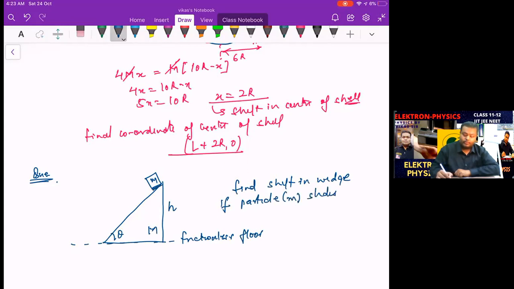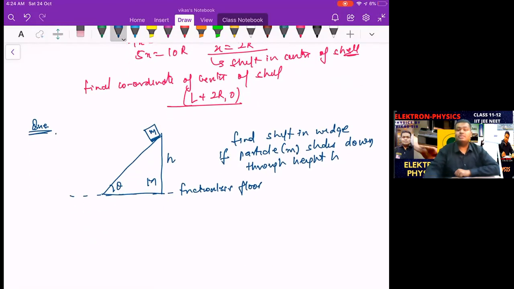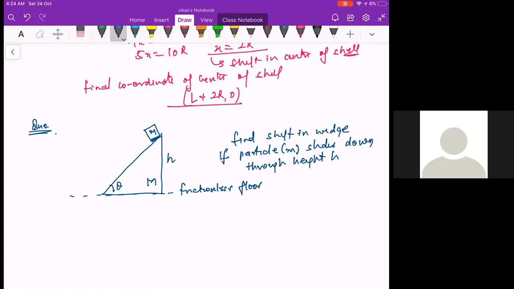Find the shift in the wedge if the particle, of mass small m, slides down through height h. That means it comes to the bottom. And what will be the shift in the wedge? So this is supposed to be explored. Just a second.